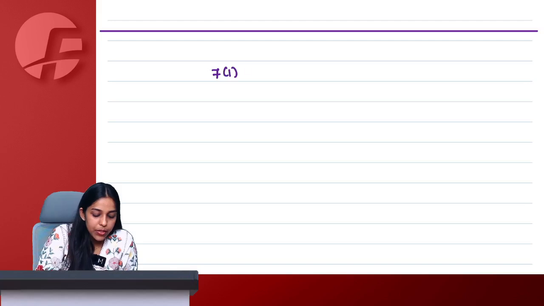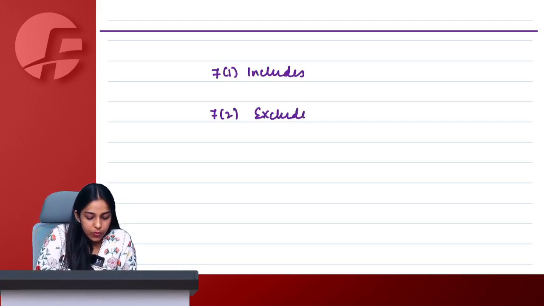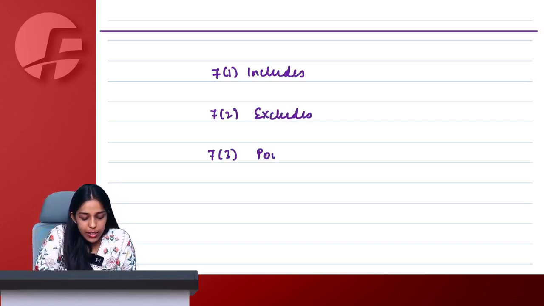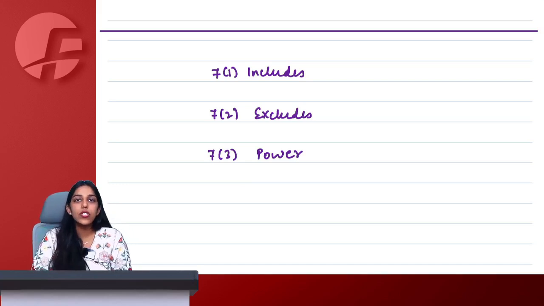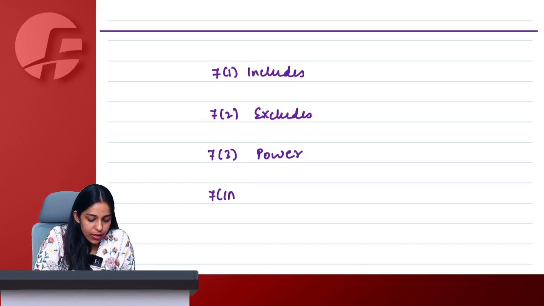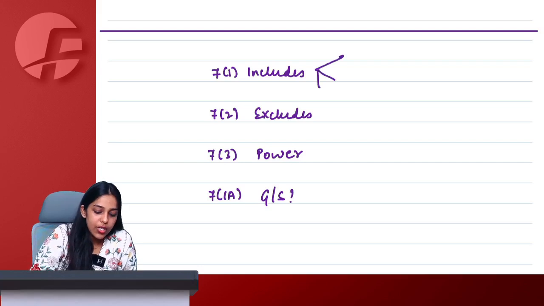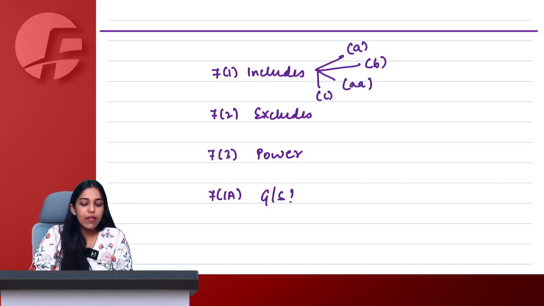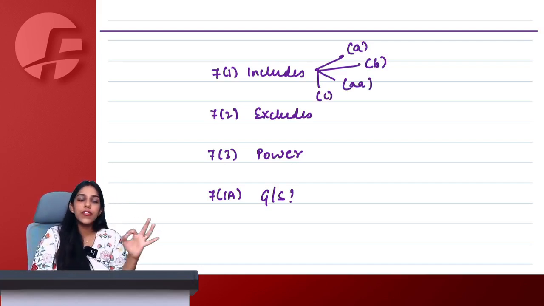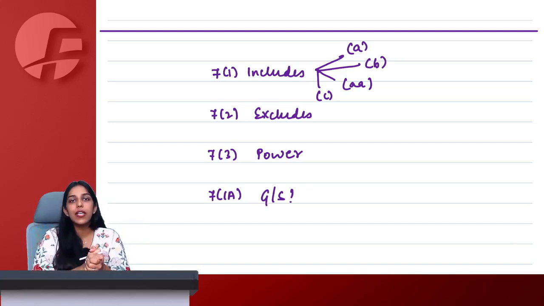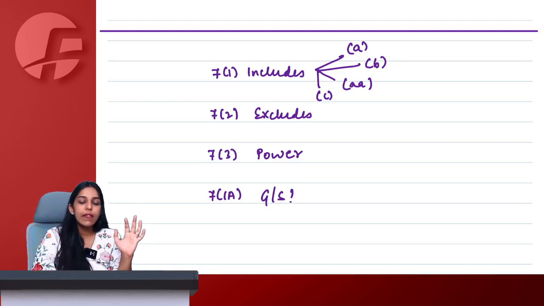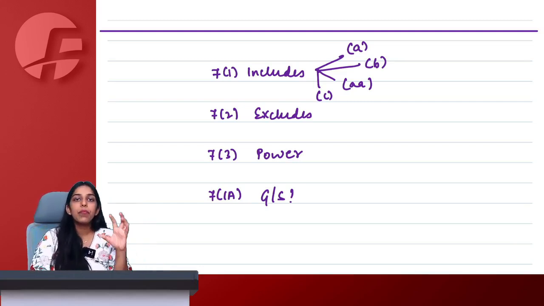Section 7.1 supply includes. Section 7.2 supply excludes. Section 7.3, government has power to notify something as goods not service or service not goods. And section 7.1a, which simply says that what is goods and what is services. Under section 7.1, we read 7.1a, 7.1b, double A and C. 7.1a was for consideration all forms of supply, sale, transfer, barter, exchange, license, rental, lease made agreed to be made by a person in course furtherance of business. 7.2b, import of service. 7.2 double A, person other than individual doing transaction with own member, own constituent.